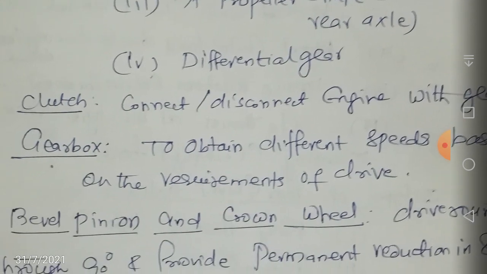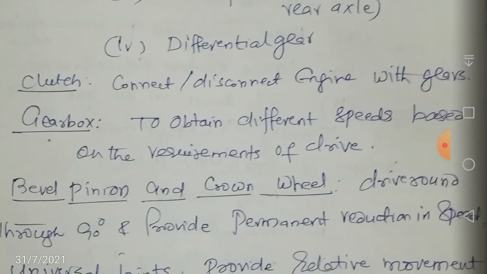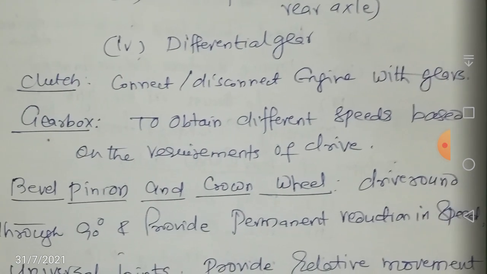Now let us see the purpose of each and every component of this transmission system. First of all, the clutch. What does a clutch do? It will connect or disconnect the engine with the gears. Even though your engine is on, if you are not going for the clutch, it will not move. First you go for the clutch and then you go to the neutral gear or whatever it is, so you can start the vehicle. So the clutch connects and disconnects the engine with the gears.